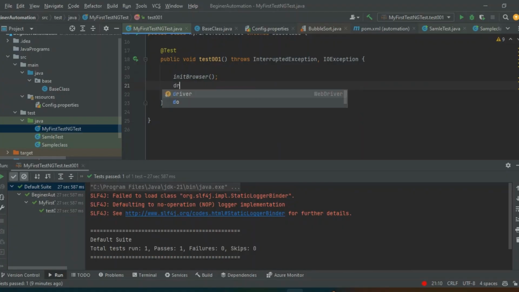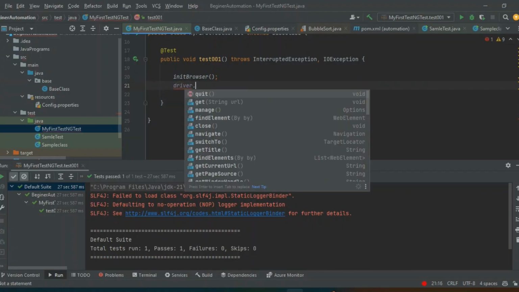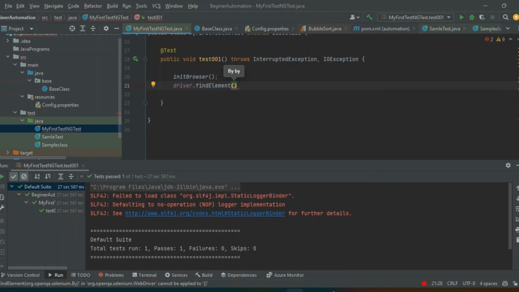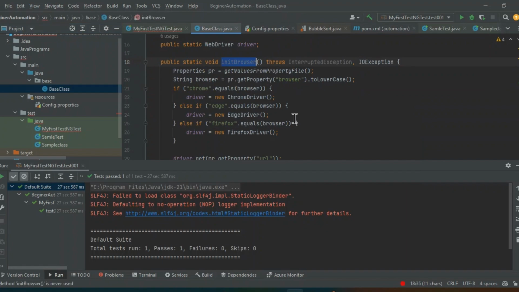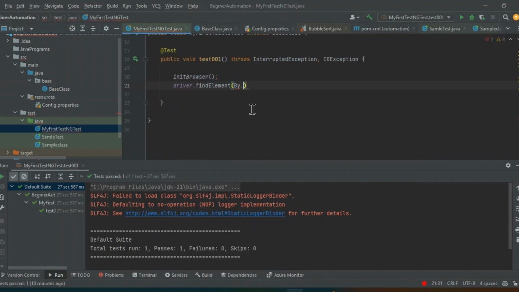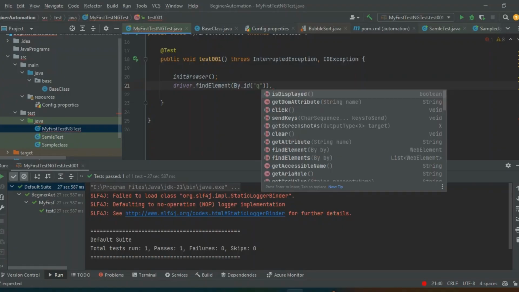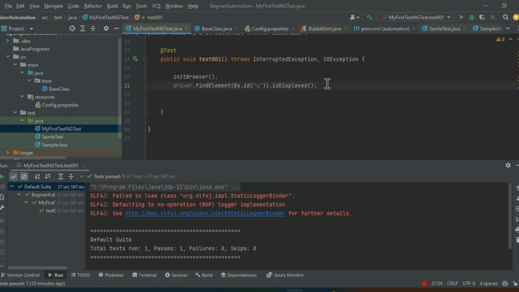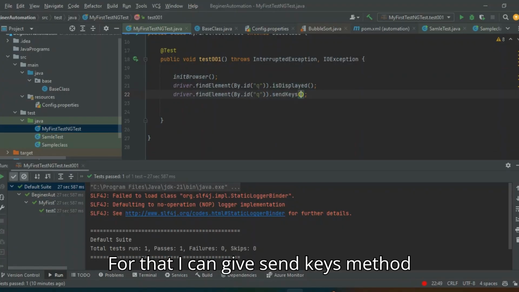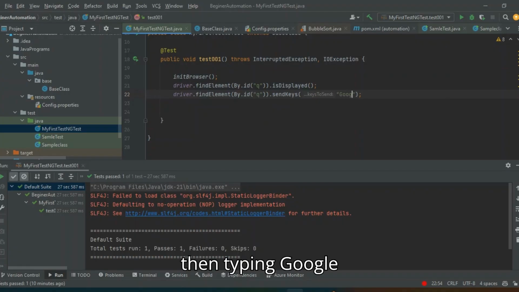Then after that, we are going to give the find element by dot, so we have the id, right? Id q, dot is displayed. Then after that, I'm just entering some value into it. For that, I can give the send keys method, then typing Google.